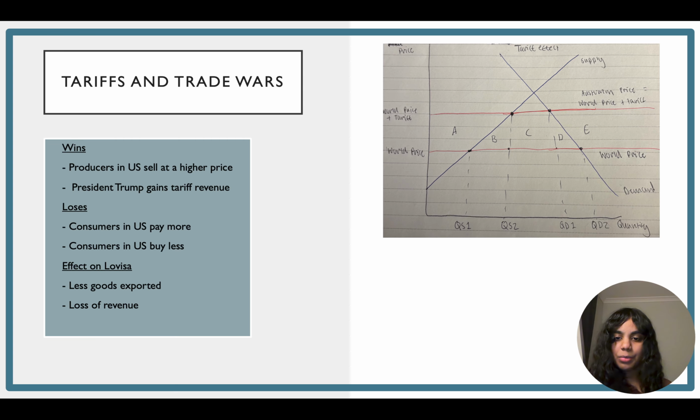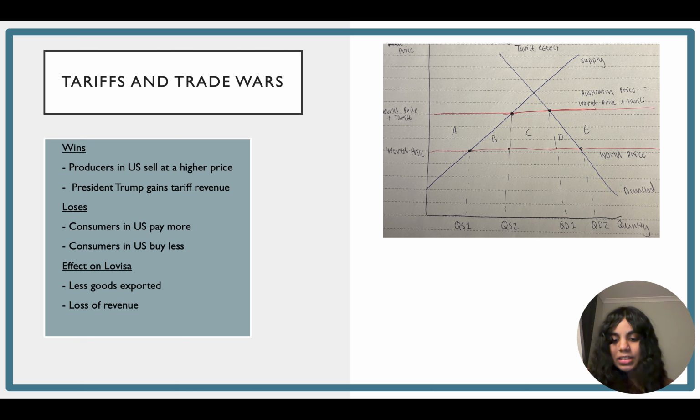The line represents the world price, which is the price under free trade before the tariff is introduced. At this level, United States producers supply a quantity of quantity supplied 1, while consumers demand a larger quantity of quantity demanded 2. The difference between these two quantities reflects imports, which include products that companies like Lovisa export into the United States market. When a tariff is imposed, the price increases from the world price to a higher level that includes the tariff. This is shown by this line here.